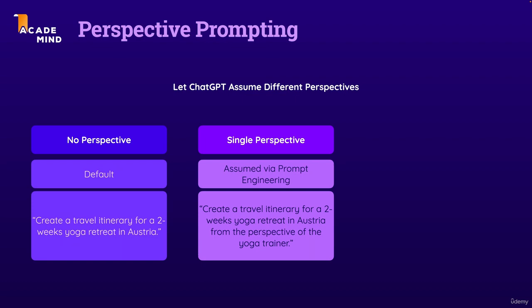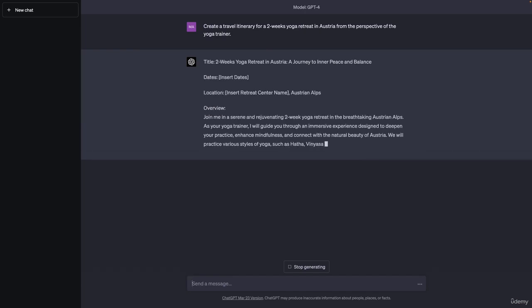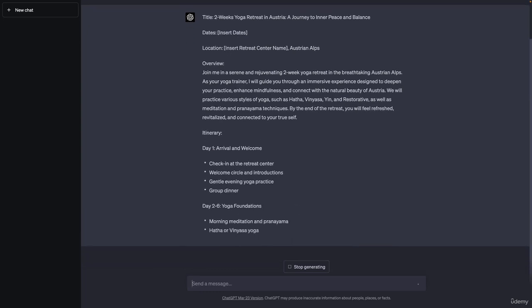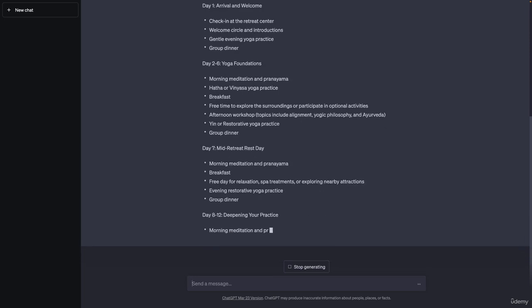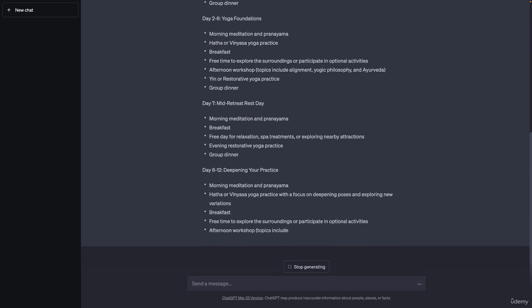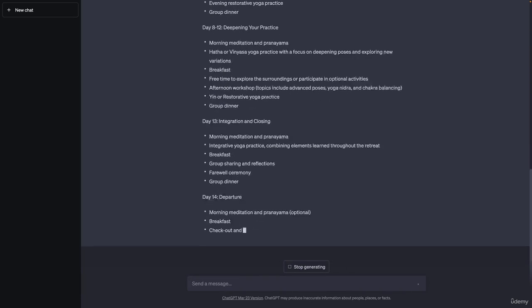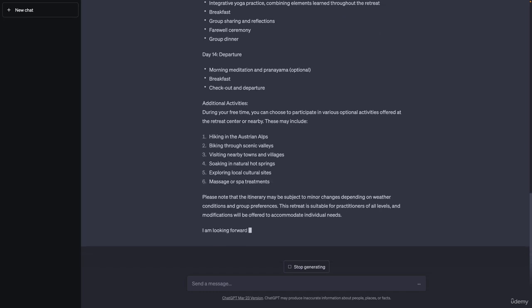yoga trainer. Now, if we do that, we also get a plan, but now a plan that's meant to be used by a yoga trainer. And suddenly, it's a totally different plan. At least here for me, as always, when you run the exact same prompt, you might still get different results. But it's now a different plan meant to be used by the person who's hosting the yoga retreat.